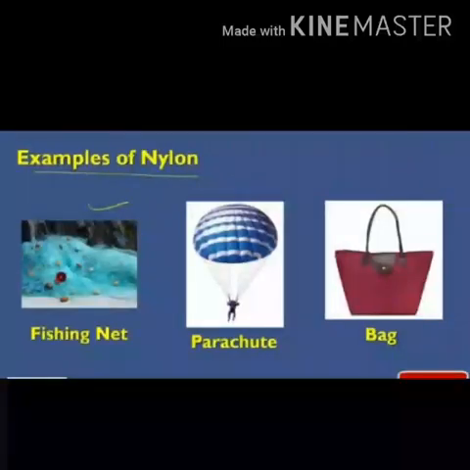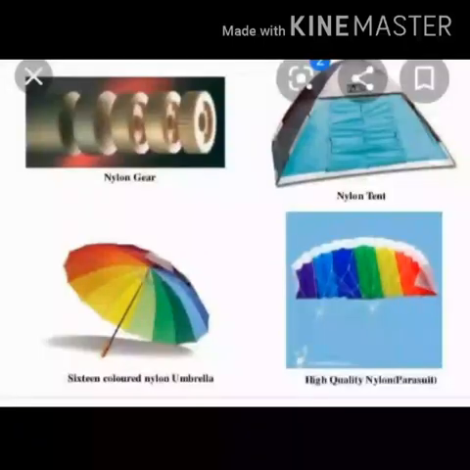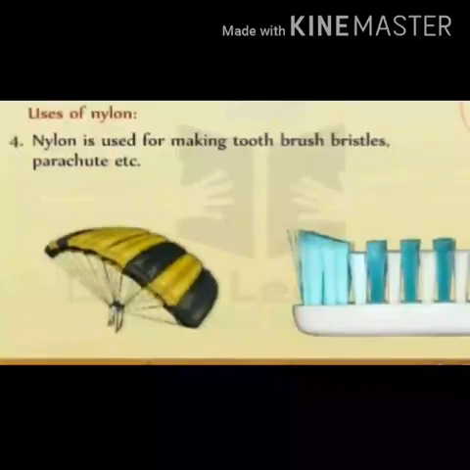You also see fishing nets, parachutes and bags. These are all other things made from nylon. You can see nylon gear, and nylon tents can also be made. Nylon umbrellas as well. Another major use is in brush bristles and also parachutes.